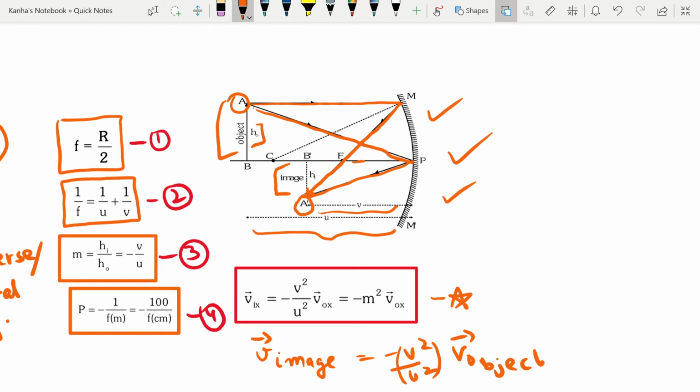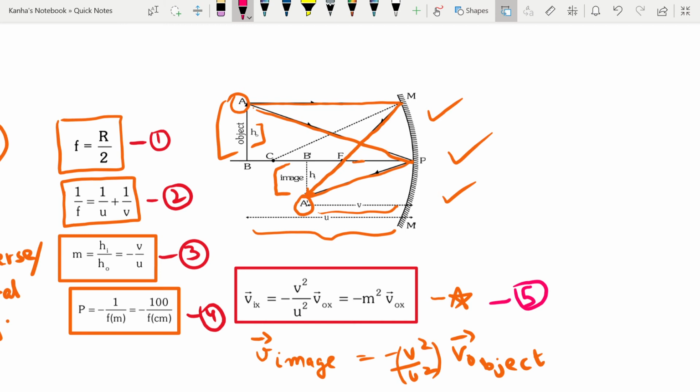So this you should definitely take into consideration, and because v square by u square can be written as m square, I can write it as minus m square into vox. Okay, this is the velocity, and we'll look at some other questions to clarify this as well. So I'll mark this as the question number 5. Okay, with this in picture, sometimes they will ask you about superficial magnification as well, but for the basis of your examination right now, I don't think it's necessary.